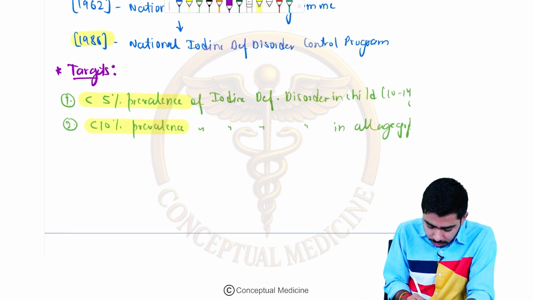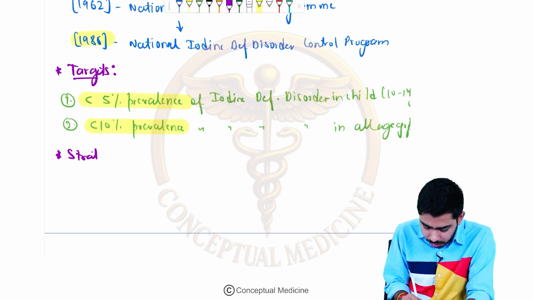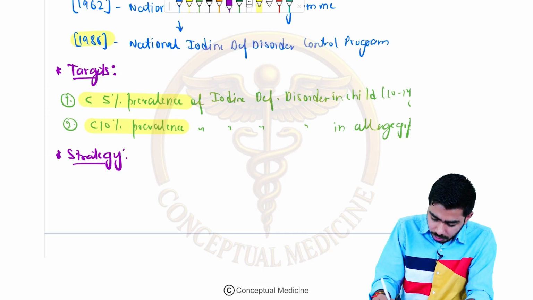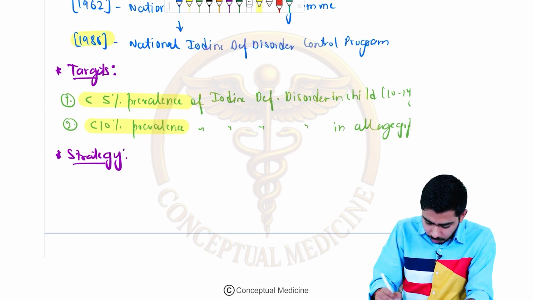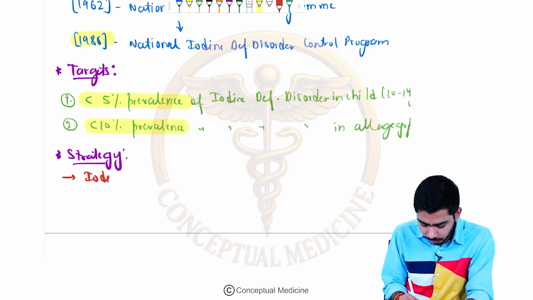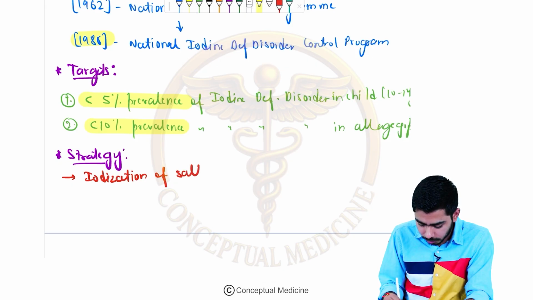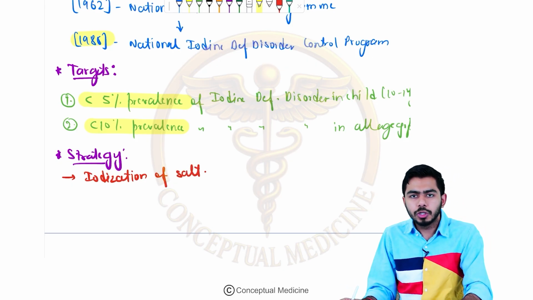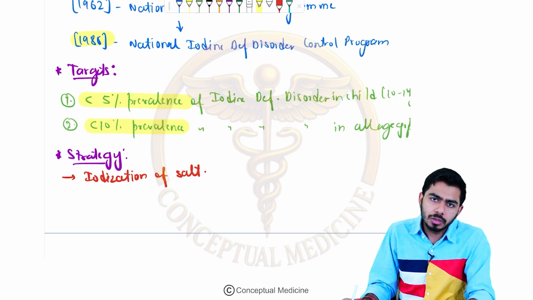There were some strategies regarding this program. There are several strategies; I am just mentioning some of the important ones. That is the iodization of salt. So we wanted to use iodized salt so that we shall be reducing the incidence of goitre in the community.